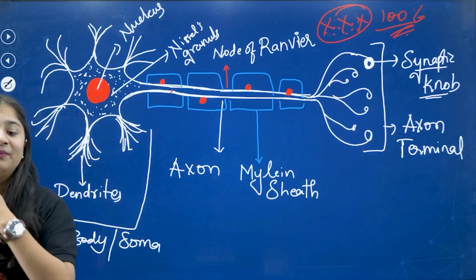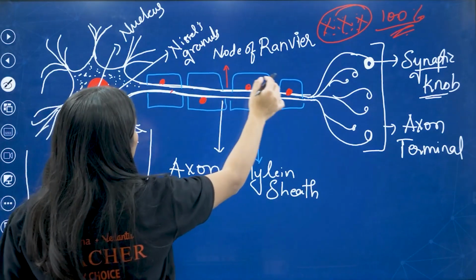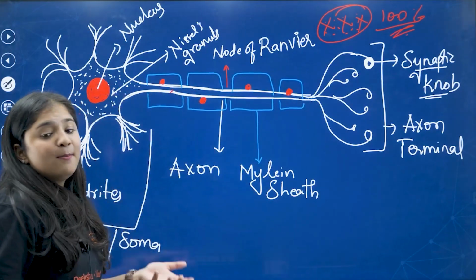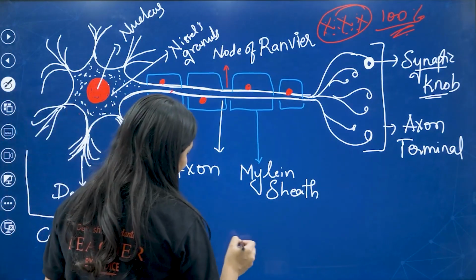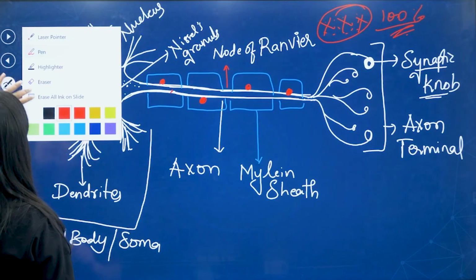And my dear kids, listen, if a neuron is having a myelin sheath over the axon, we call it myelinated neurons. Let me write it in red.